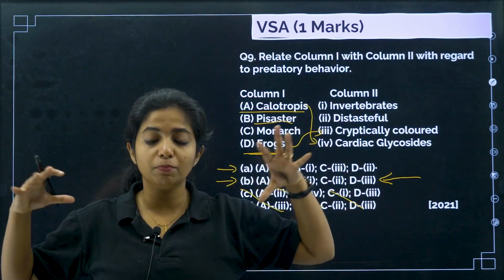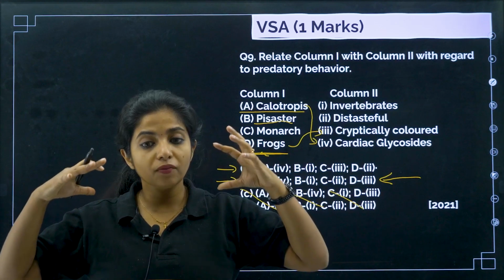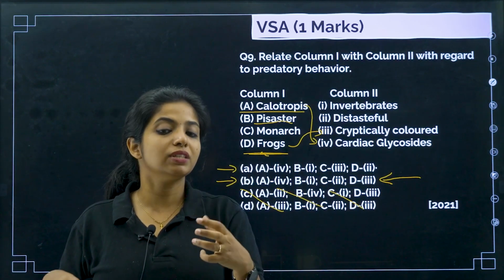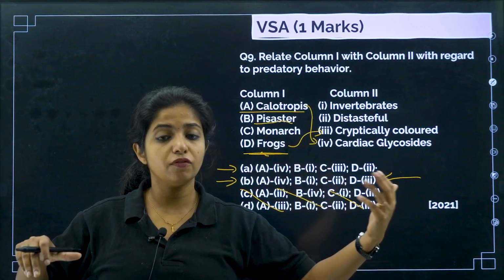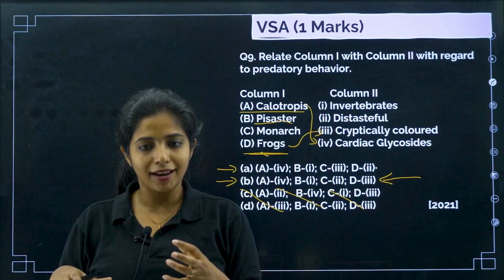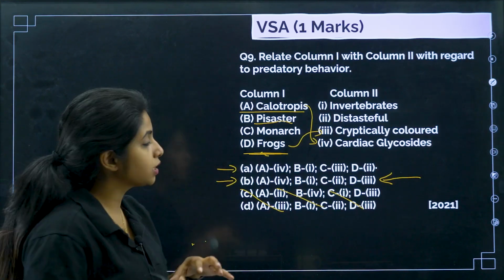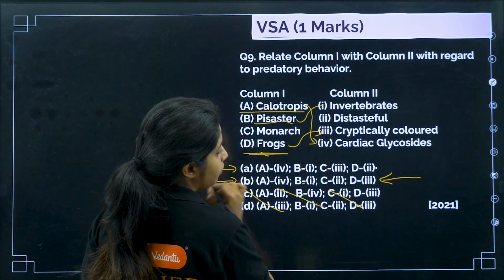All the invertebrate species which were there, their amount became very decreased. Pisaster was eating on something, and when Pisaster itself is not there, this something ruled the world and killed all the invertebrates over there. So, the amount of invertebrates became really, really less. So, that is the relation between Pisaster and the invertebrates. So, B with 1 is correct.